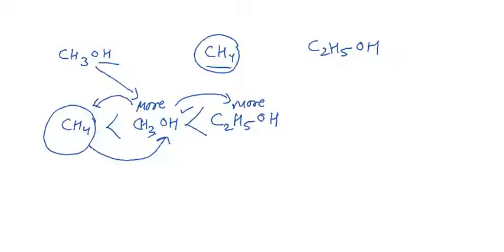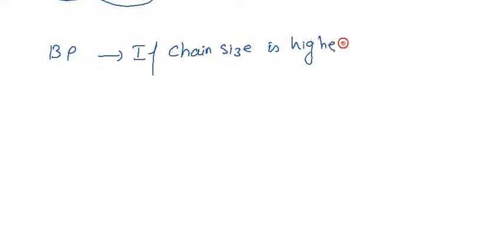If we consider the boiling point, if the chain size is higher, the boiling point is also high.